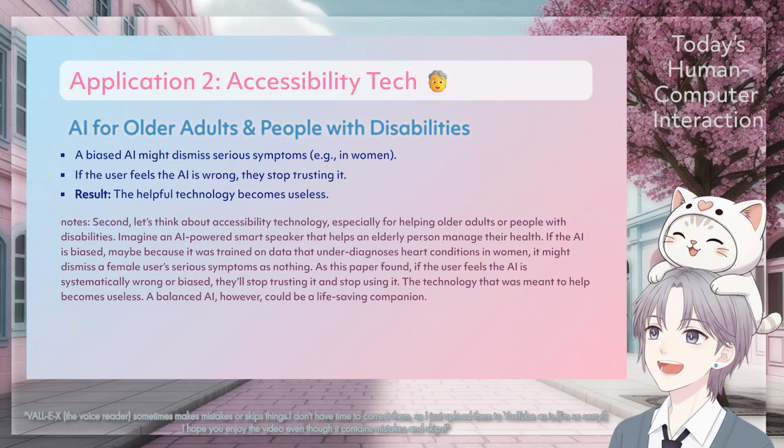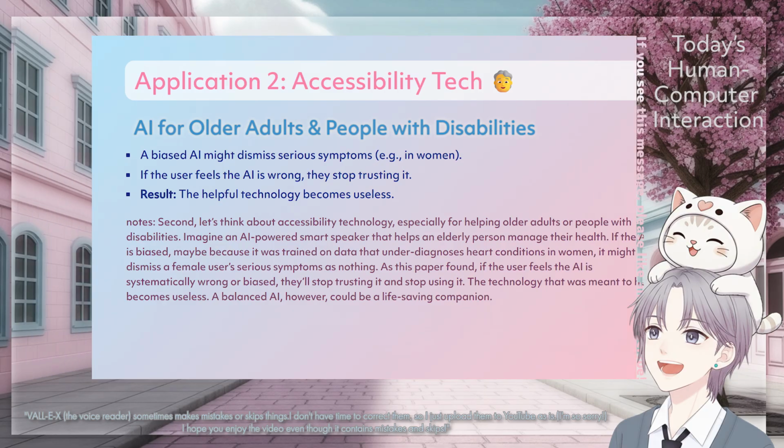This study shows how incredibly important it is for these tools to be built with balanced, fair data to avoid causing panic. Second, let's think about accessibility technology, especially for helping older adults or people with disabilities. Imagine an AI-powered smart speaker that helps an elderly person manage their health. If the AI is biased, maybe because it was trained on data that underdiagnoses heart conditions in women, it might dismiss a female user's serious symptoms as nothing. If the user feels the AI is systematically wrong or biased, they'll stop trusting it and stop using it. The technology that was meant to help becomes useless. The balanced AI, however, could be a life-saving companion.